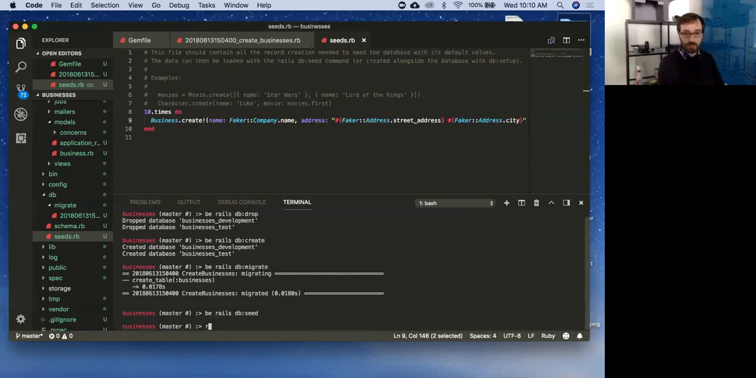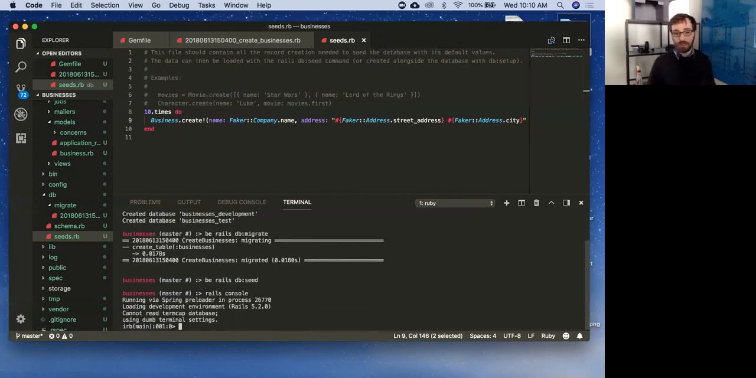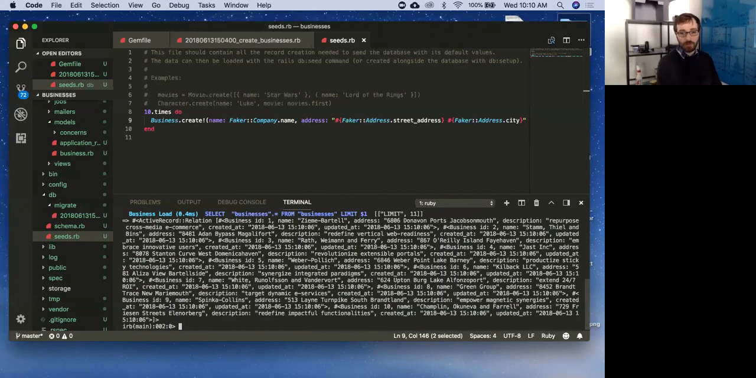Rails has the same thing. It's just called Rails console. And actually, you can shorten it to Rails C, but it could also be console. So this will load everything in, and now I can interact with the database. And I can see all my businesses.